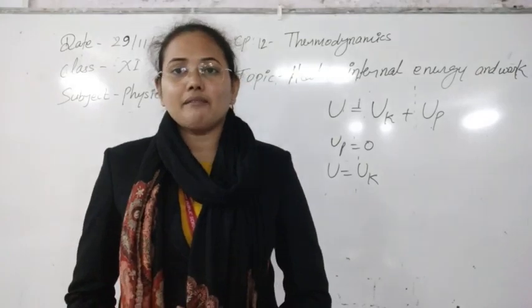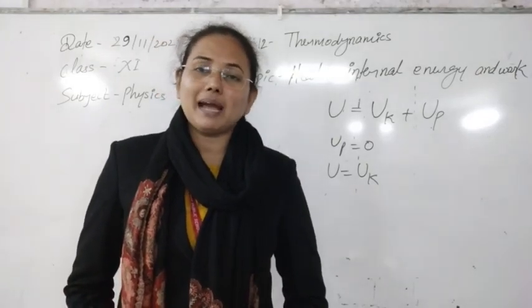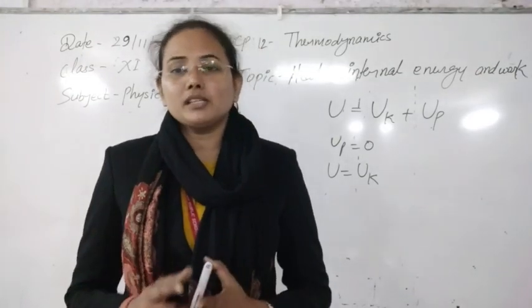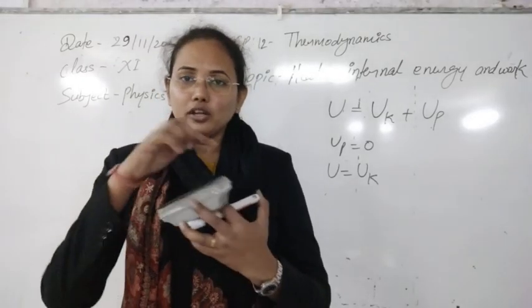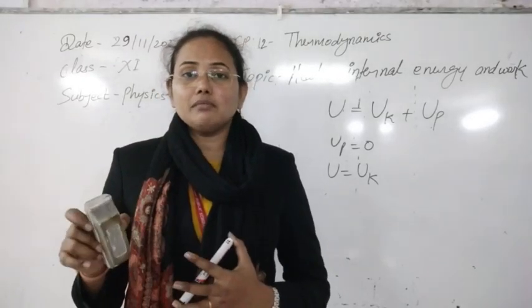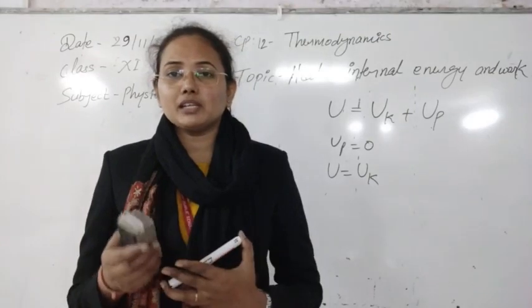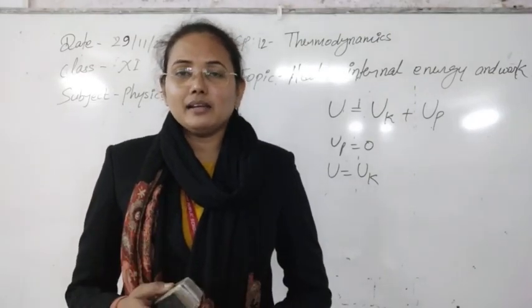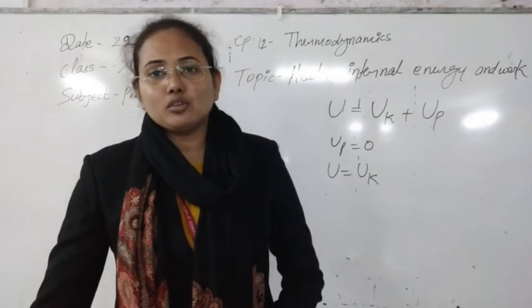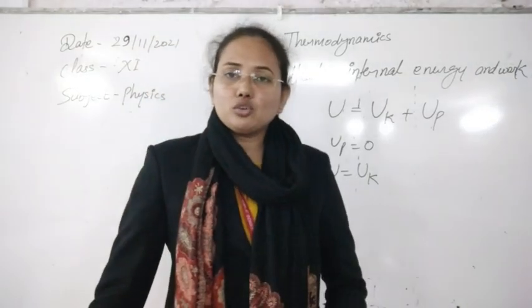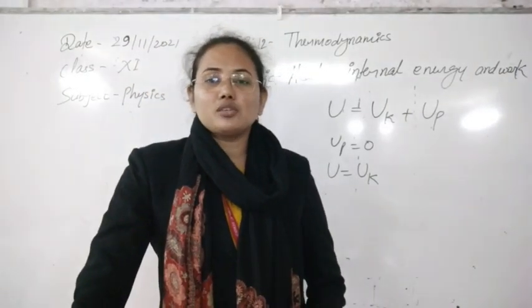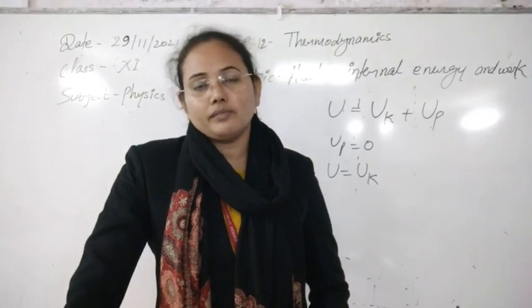So if we have to understand any system at the macroscopic level, as a whole, then this system will possess some temperature, pressure, volume and internal energy. So these are all called macroscopic variables. In microscopic variables, if you start to study, a lot of things are there.